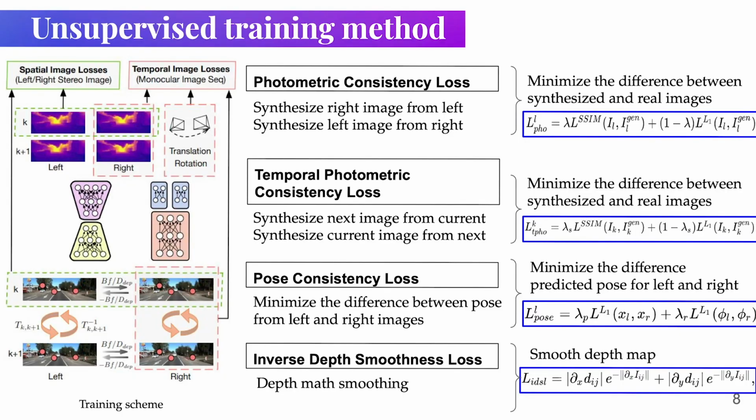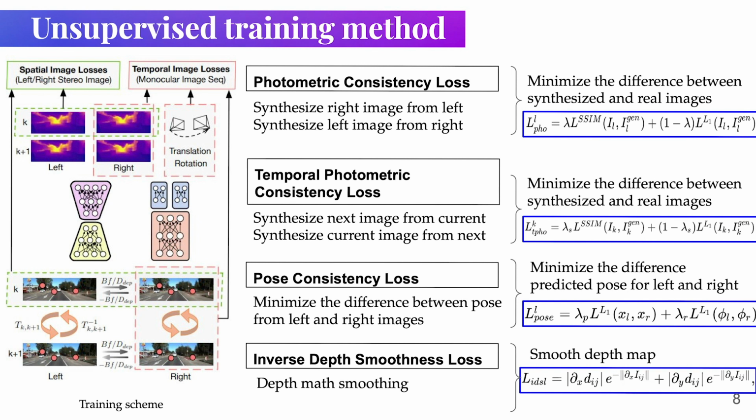Our network is trained in an unsupervised manner. It was said before that during a single iteration, the network predicts 4 depth maps. The prediction is done for 2 sequential frames of the left camera and 2 sequential frames of the right camera. If we know the intrinsic matrices of the 2 cameras and the relative transformation between them, we can synthesize the right image from the left and the left from the right. Moreover, the quality of generated images highly depends on predicted depth maps. Therefore, by minimizing the difference between synthesized and real images, the network learns how to make more accurate depth predictions. This loss is called photometric consistency loss.